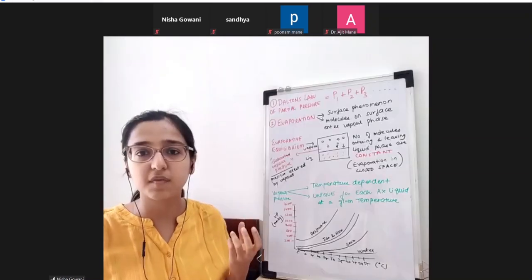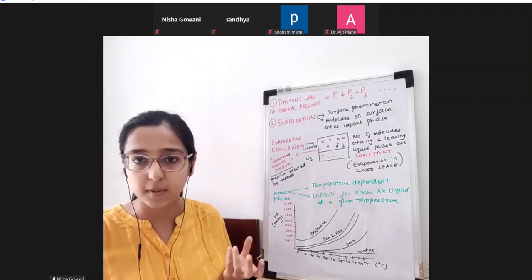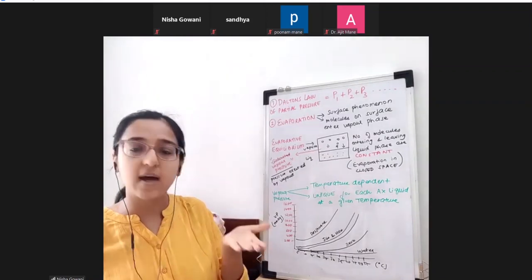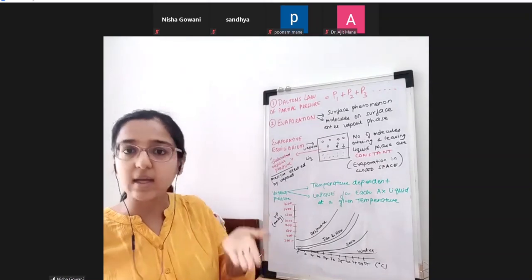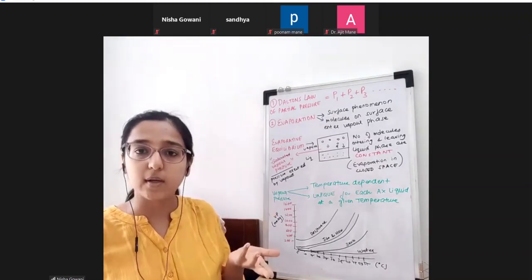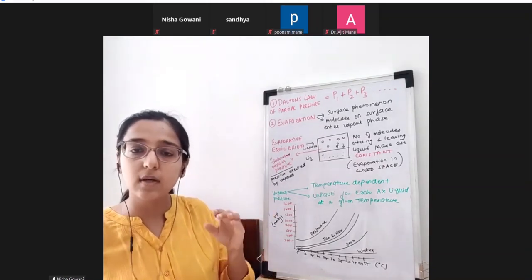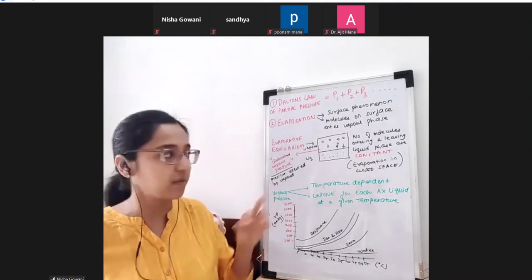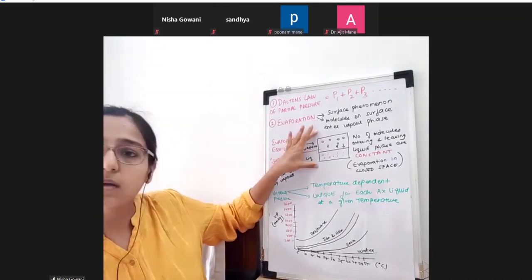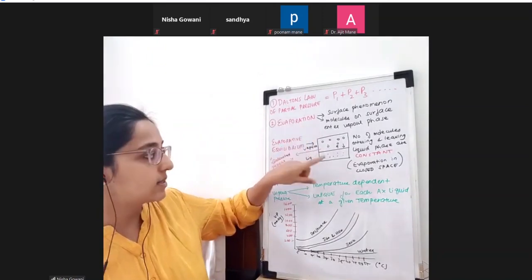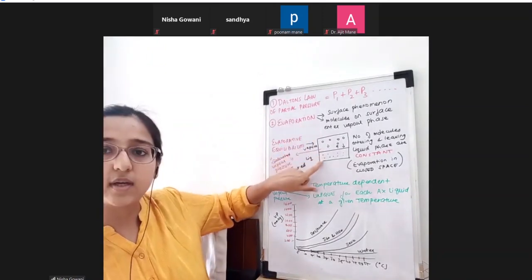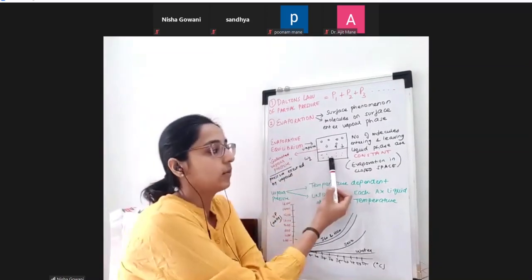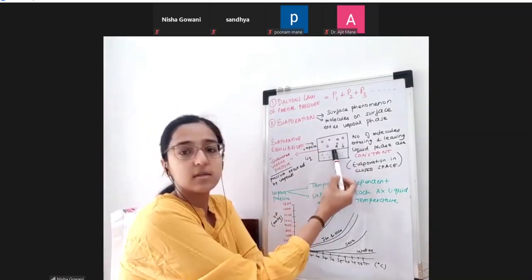So in principles of physics, what is evaporation? What is vapor pressure? Because that anesthetic liquid is getting evaporated. What is evaporation? It is simply the phase of the molecule changing. It is in the liquid phase. For example, if this is a chamber, this is the liquid phase over here, and this is a gas.